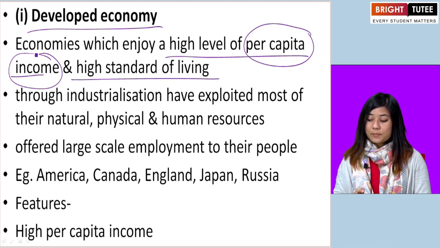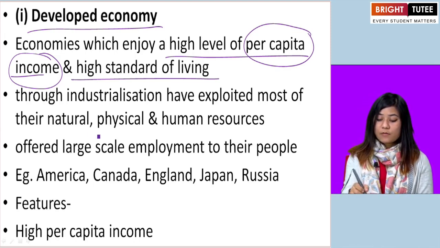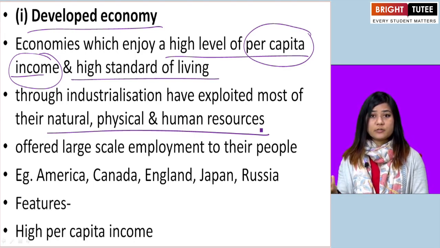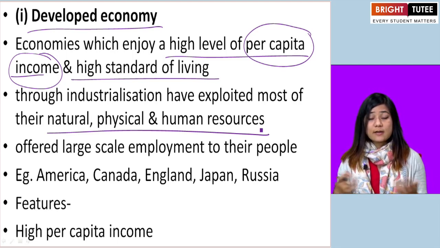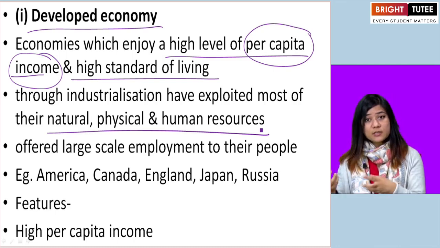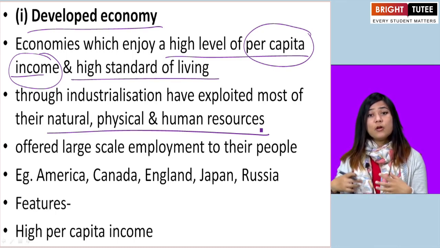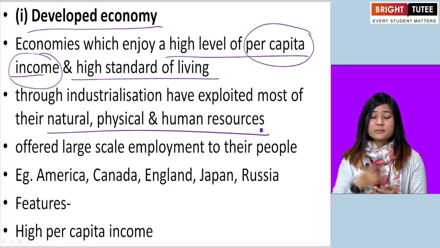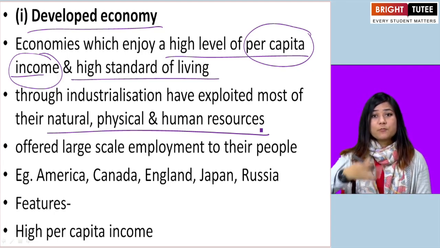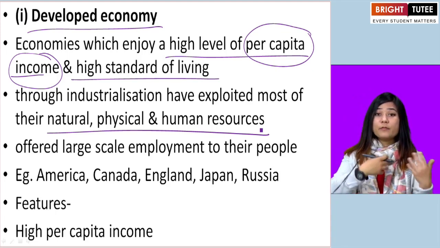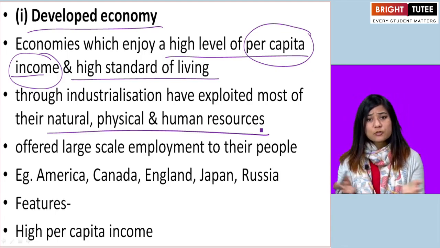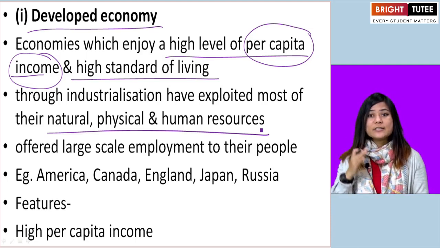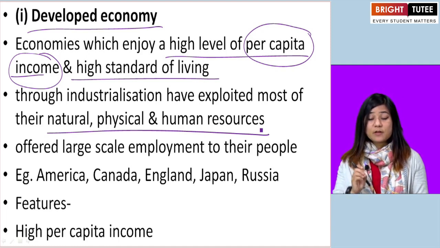In developed economy, there is exploitation of natural, physical and human resources. Natural physical resources meaning the raw materials that are available around us, in our countries, in other countries. And humans, the human being, people also form one of the resources because people can go to the factories and work. People can provide labor. People can provide workers. So, the resources are exploited here because of the high industrialization that takes place in developed economy.